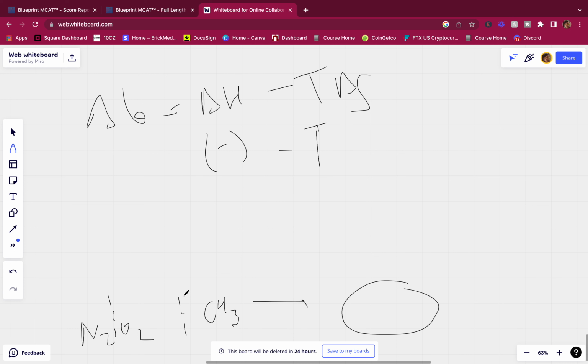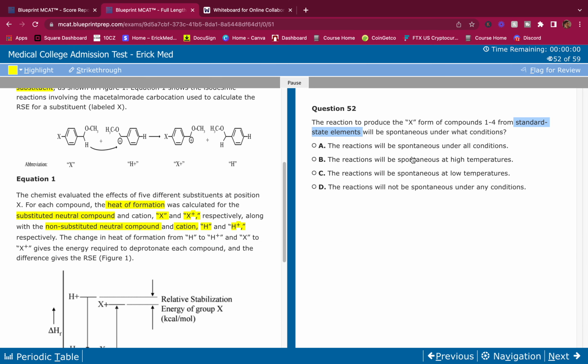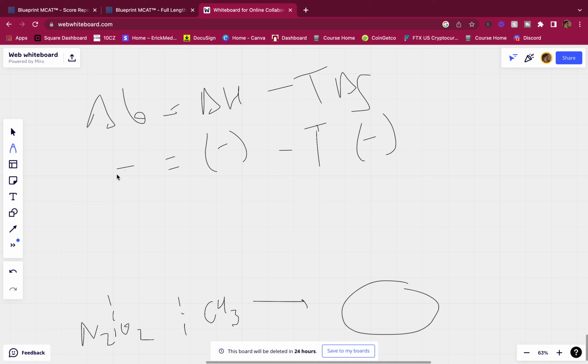So the entropy is decreasing. We're going from a disorder to a more orderly state, and when we do that, entropy decreases. So delta S is going to be negative here. And we could assume spontaneous or non-spontaneous. Let's look at the answer choices. Let's assume spontaneous because there are more answer choices saying spontaneous, to make our lives easier. So I'm assuming spontaneous here.